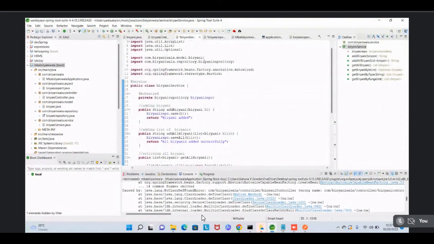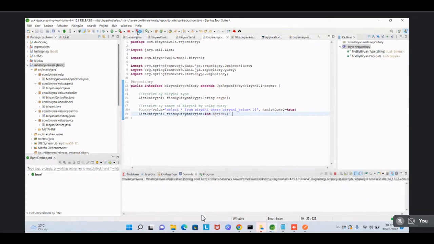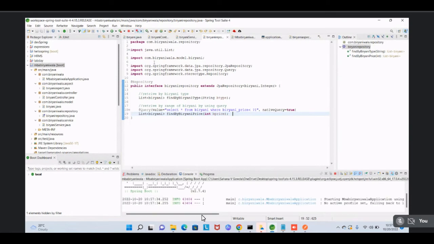Okay, save this. Some changes were made. No, you didn't save the result. Control S. Open biryani repository. Save. Now try to relaunch the program and show me the output so we can check what the issue is with the output.